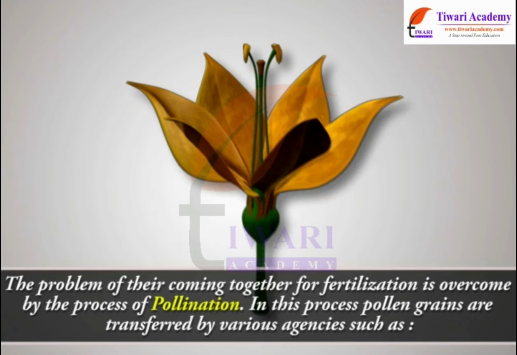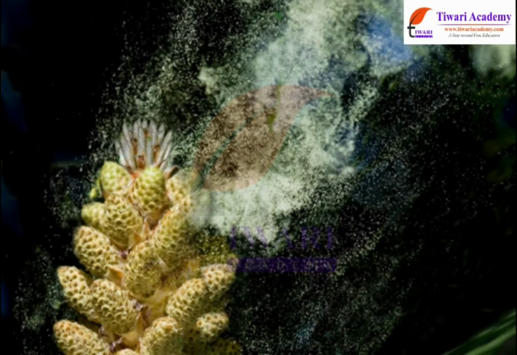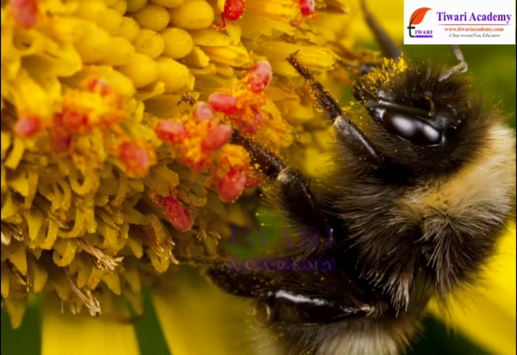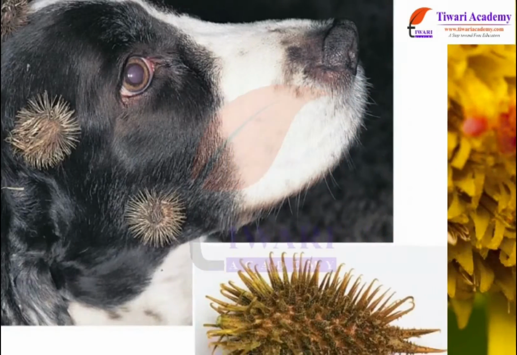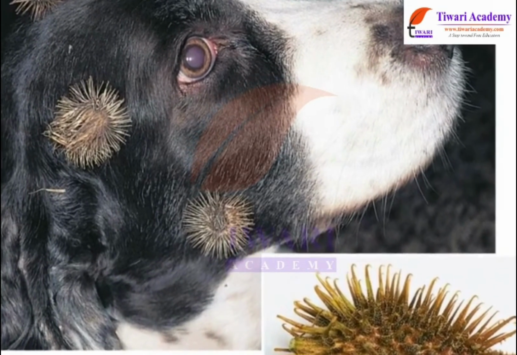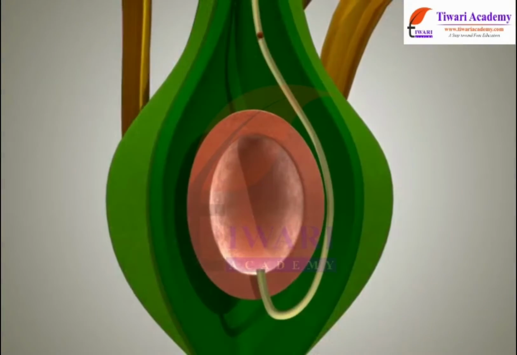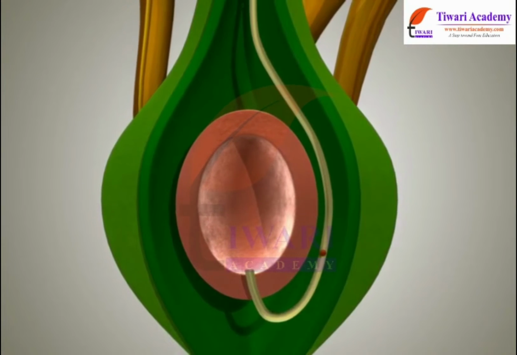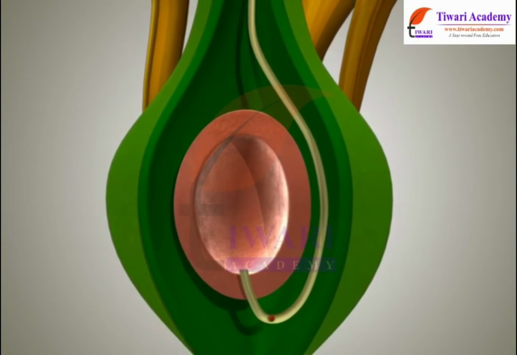In this process, pollen grains are transferred by various agencies such as wind, water, insects, and other animals to the stigma. Once on the stigma, the pollen grain produces a pollen tube to reach the ovum.